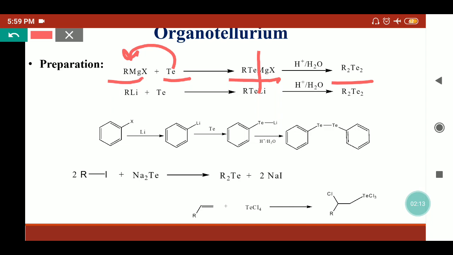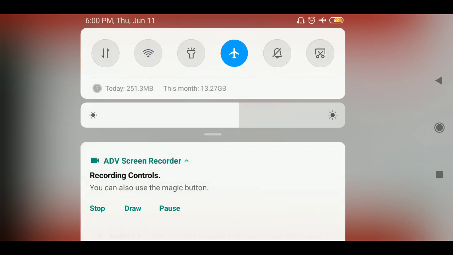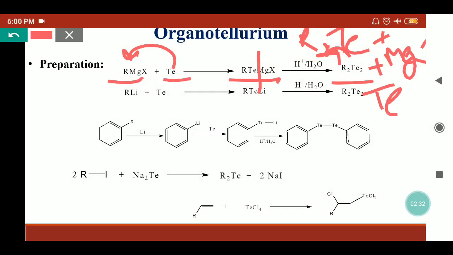R2Te2 will form, and here the magnesium halide hydroxide will be eliminated. It can also provide the dialkyl tellurium or dialkyl telluride, and tellurium can be eliminated as a side product.